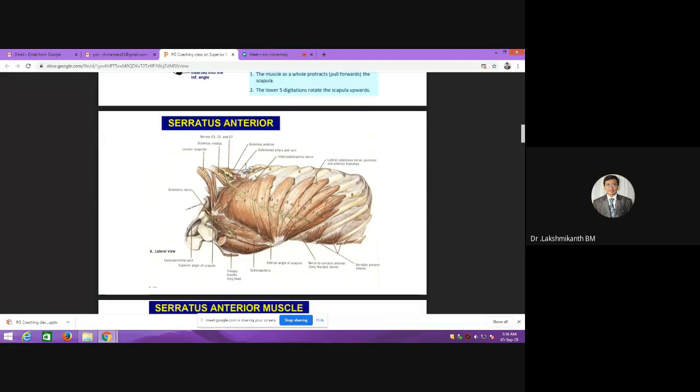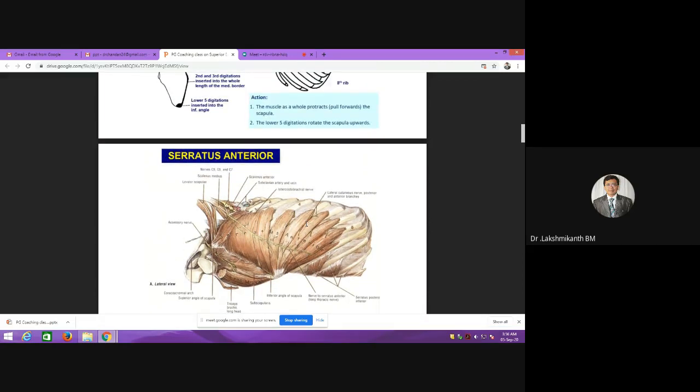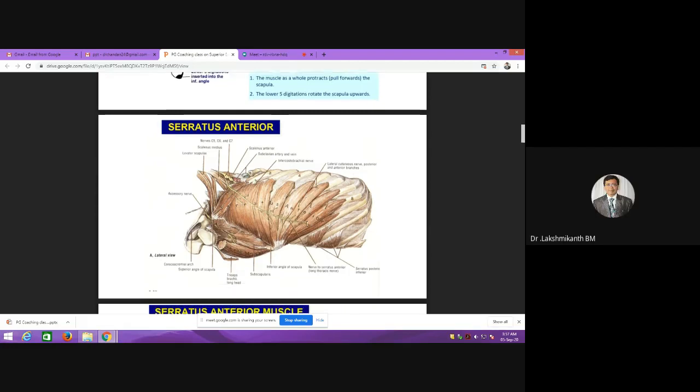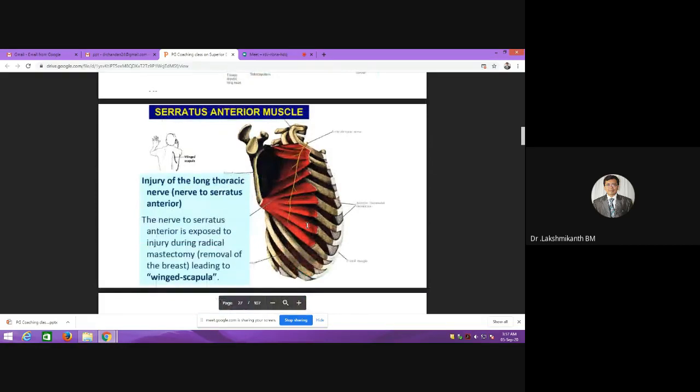So what will happen if this muscle is damaged? The nerve supply to this muscle is damaged. Anyone? Winging of scapula. Yeah, winging of the scapula, correct. Very nice. Good. So whenever this nerve gets damaged, it is going to give rise to winging of the scapula.